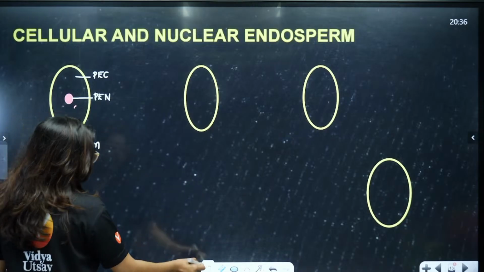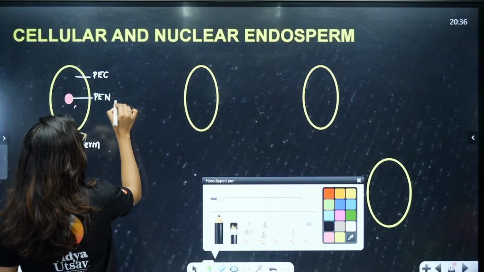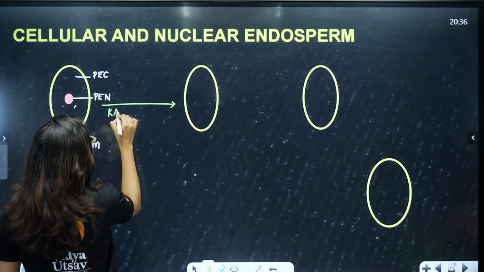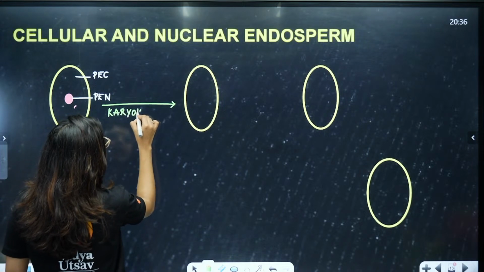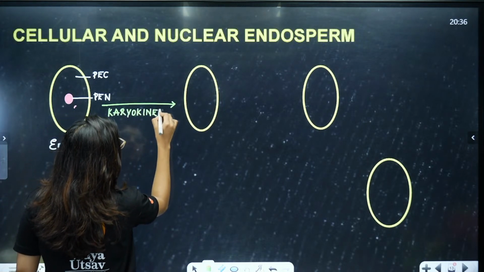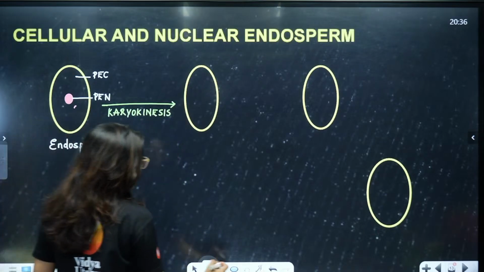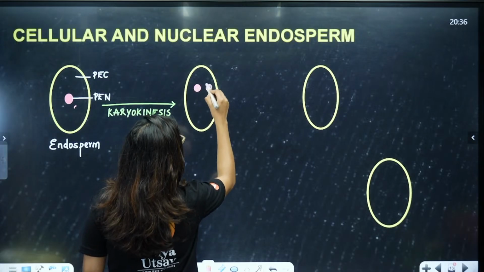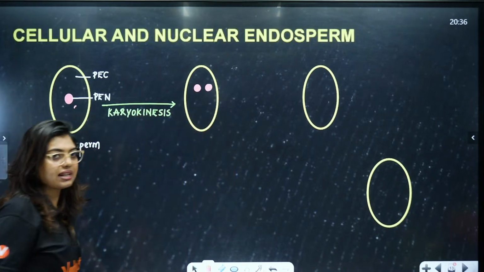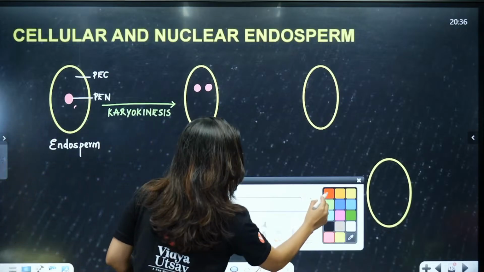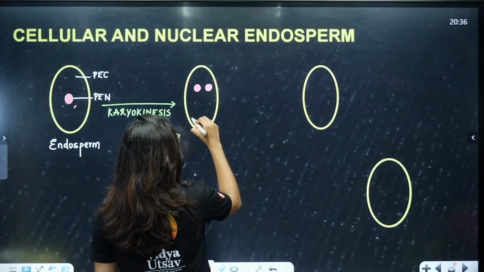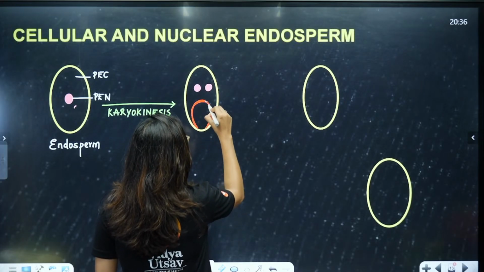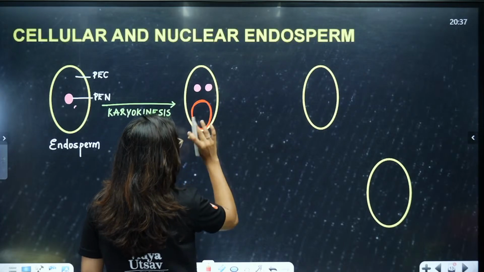Now look here, students, in the first scenario, this nucleus has to undergo karyokinesis. Karyokinesis will happen without cytokinesis, that means from one cell stage to two cell stage. That time also your zygote is going to be here. Let's just color it like this, okay, the zygote is going to be there.